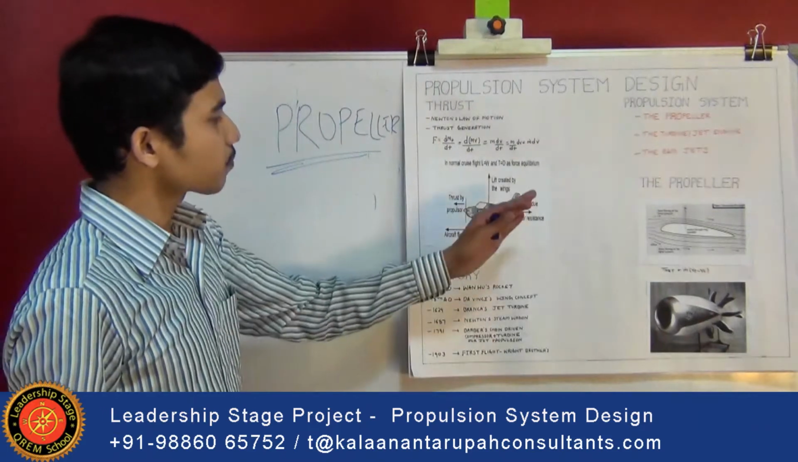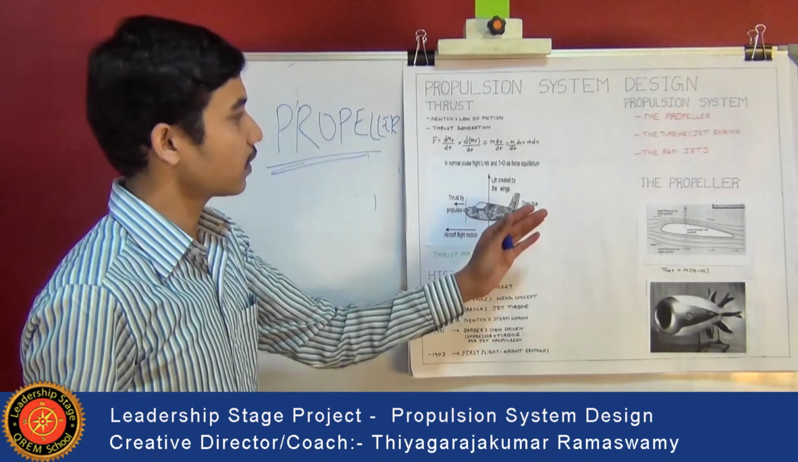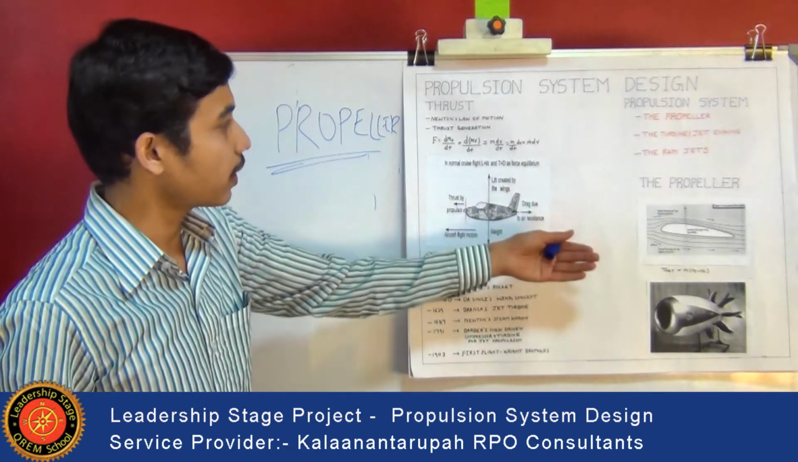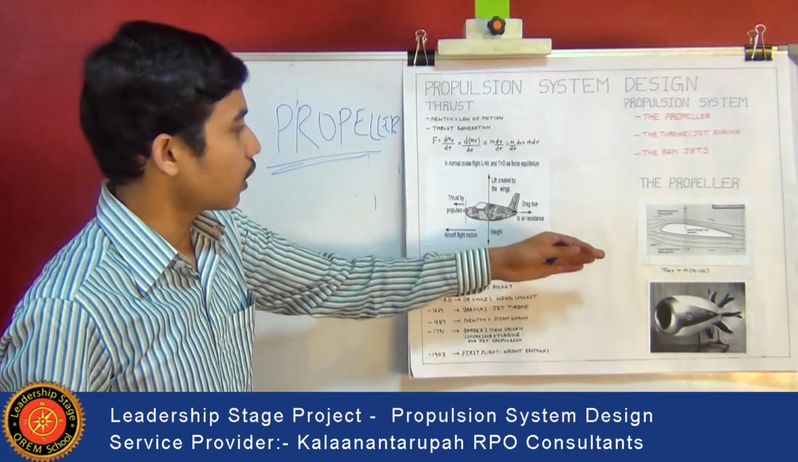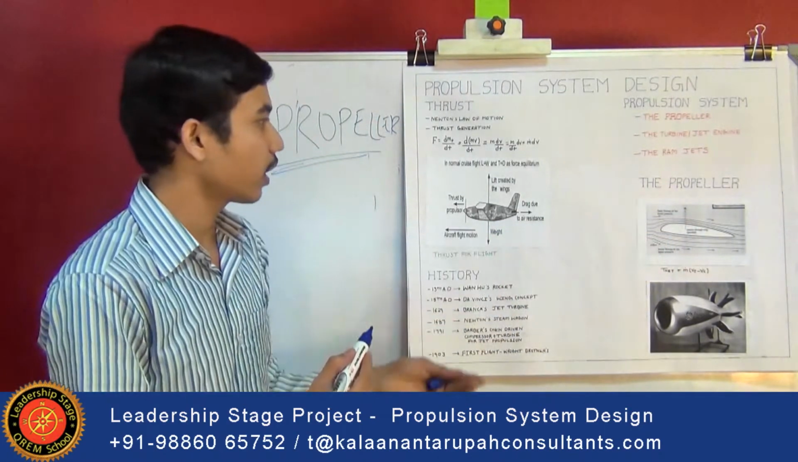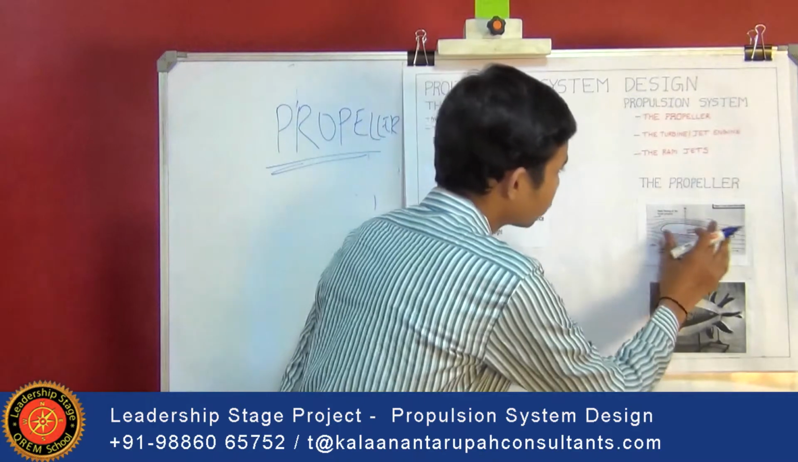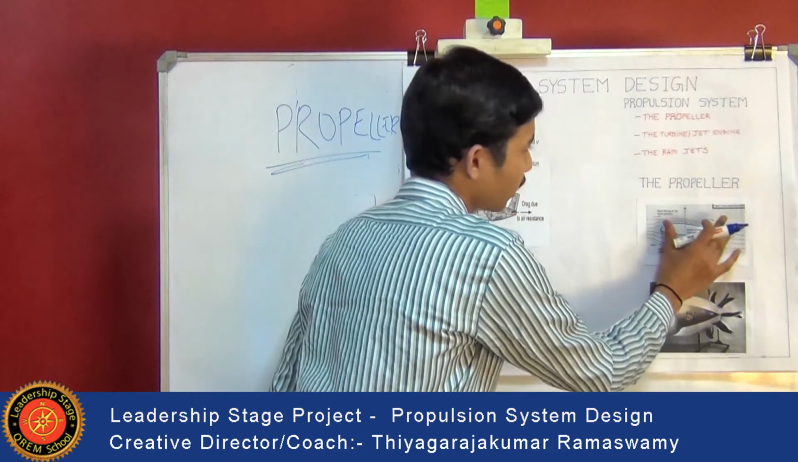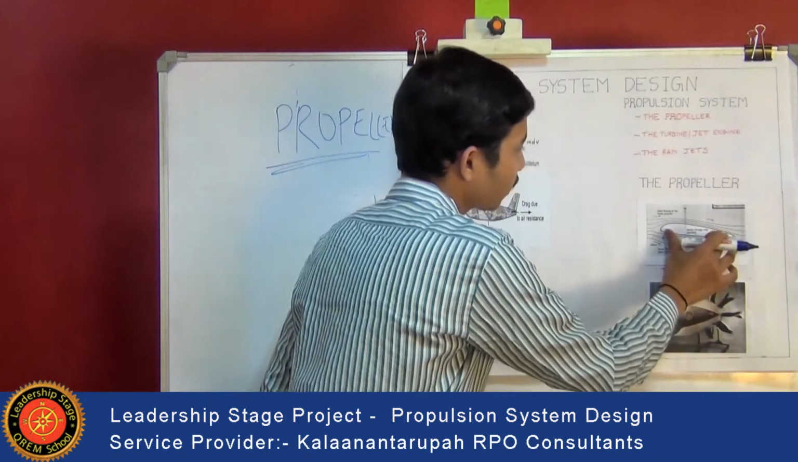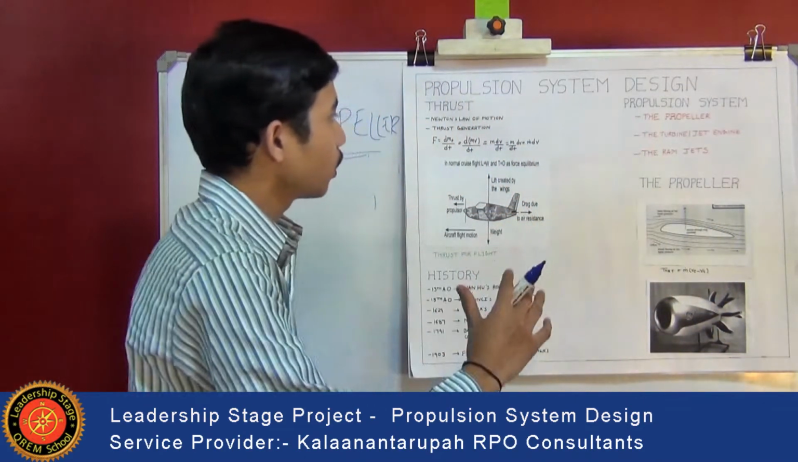Actually, this propeller produces thrust because the shape of the blade is in the shape of an airfoil. So when it is rotated, it produces a lift force, same as a wing when it is moved through the air. We can see that the shape of this is actually an aerofoil, and the shape of the blades of the propeller is also like this, so it produces thrust.